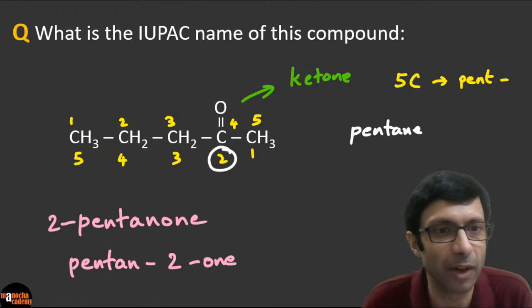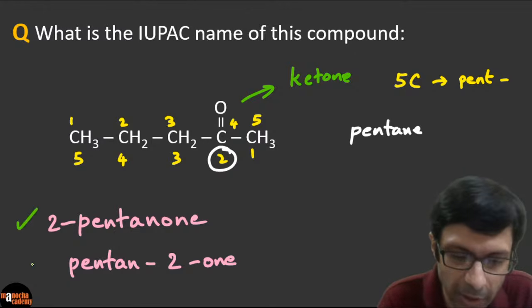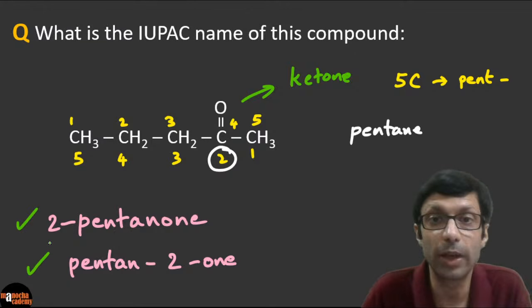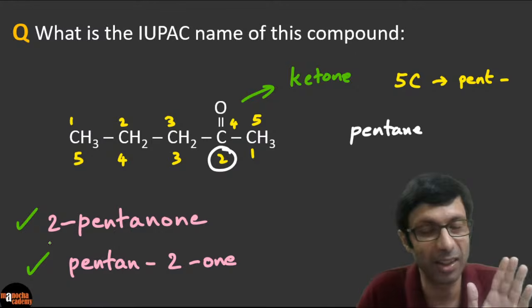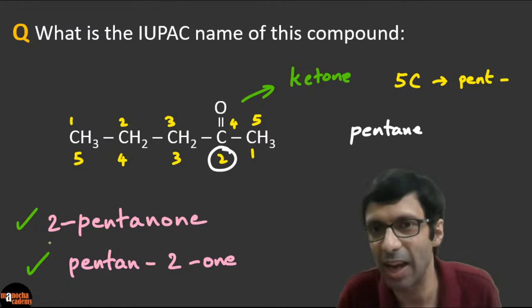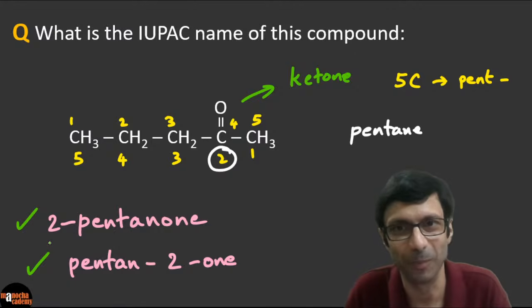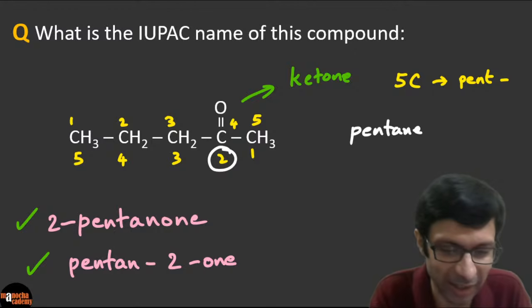Excellent, excellent, right? So that's another way of writing it. So both of these are correct. Whichever one is recommended in your school, 2 dash. Again, don't forget the dash between the number and the letter. Number, comma, number, letter, there's a dash. So 2 dash pentanone or simply pentan-2-one. Is that clear? Excellent, guys.